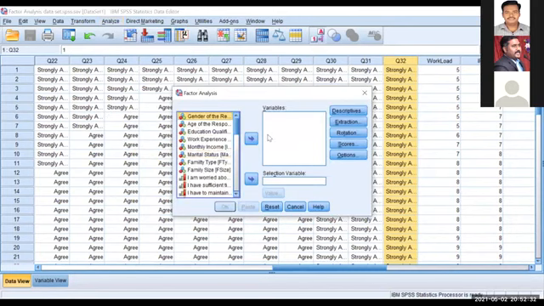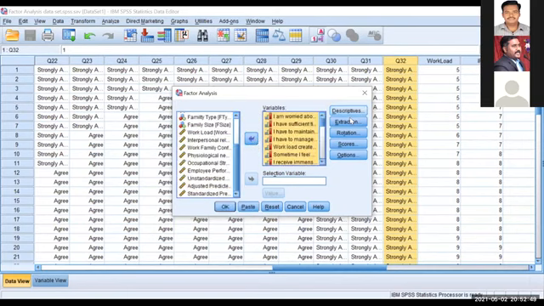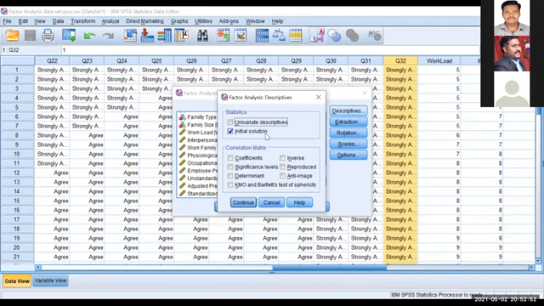Now what are the variables? These are the variables, sir, question number 22 to up to this. And I told you descriptives, initial, coefficient, and the KMO Bartlett's test of sphericity.